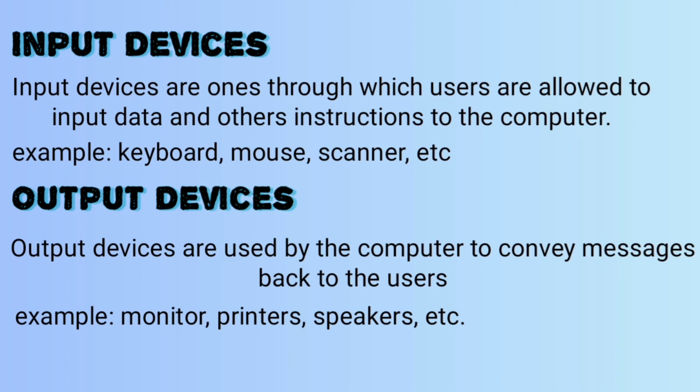Output devices. Just as input devices are used to convey messages to the computer, output devices are used by the computer to convey messages back to the users. The most common output device that almost all computers have is the monitor.